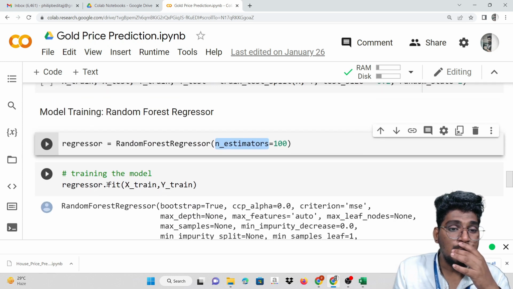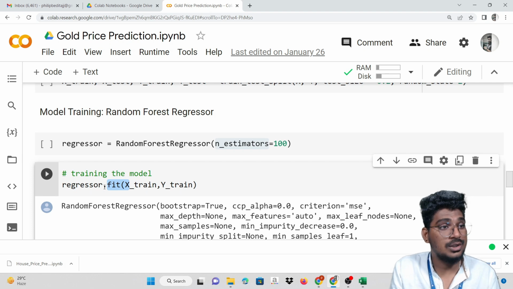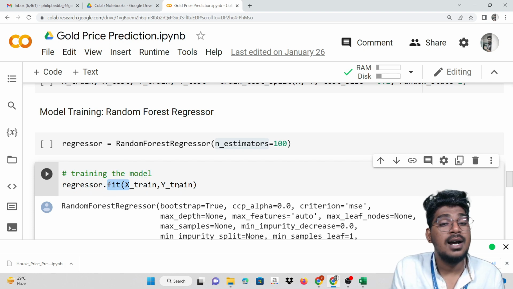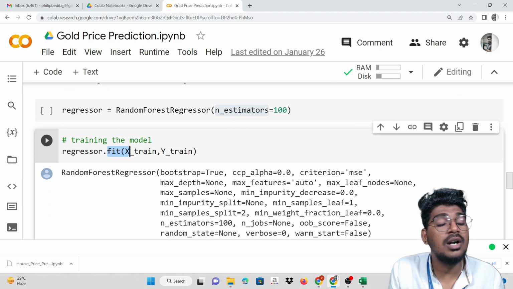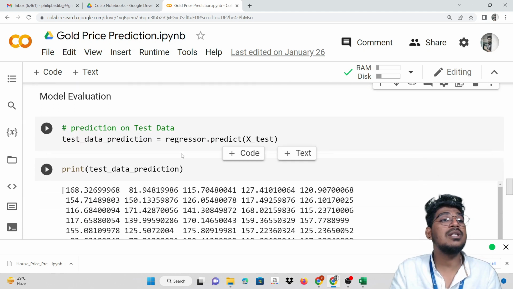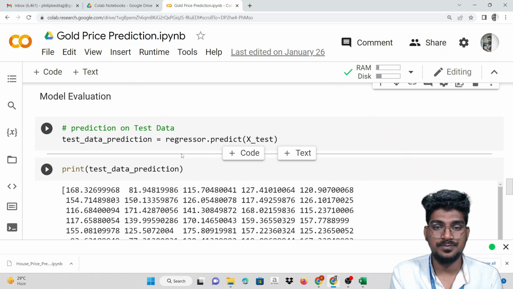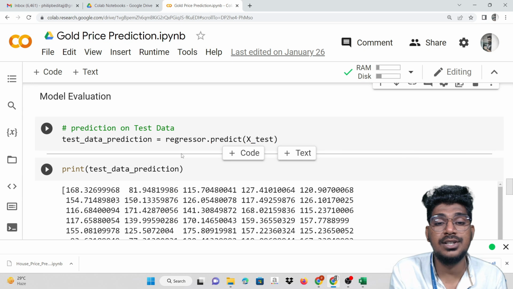Then we are going to train the model. So regressor dot fit of X_train and also Y_train. We need to pass the training data here. Now we are going to get into the evaluation process, that means the accuracy score calculation, on the test data prediction.